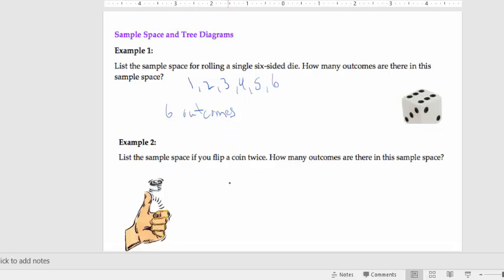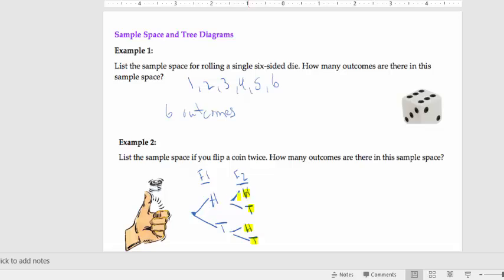Now if you're flipping a coin twice, that's one that you could start drawing a tree diagram for, and a tree diagram would look something like this. So okay, like you start at a single point, like kind of like the origin point. So this is like your experimenter. So if I flip the first time, right, flip 1, I could get heads or I could get tails. And then on my flip 2, I could get heads or tails again, but that heads or tails could have come after first getting a head on flip 1 or after first getting a tail on flip 1, right? So if I put all four of these things here now together, there's my four outcomes.